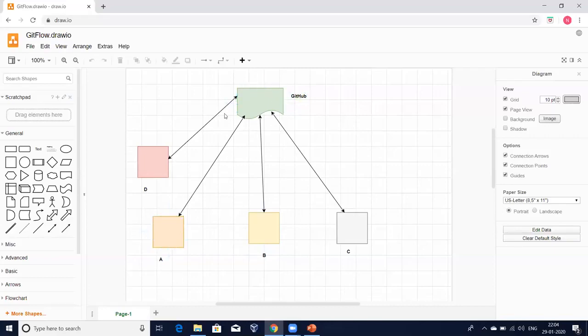Now A person has created one file and kept it here. Now D wants to work on the same file. In this case, D need not connect with A and ask for the code because A's code is already present here. So D will take the code from here, make whatever modifications he needs and then put it back here. Now again, A wants to work on the same file. So again, A will take the code from here, modify the changes and put it back here. Like this, we are going to maintain one central place. This is nothing but source code management. We are managing the source code.